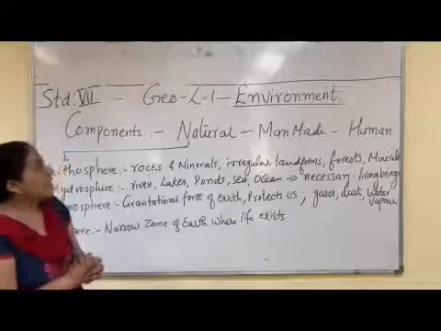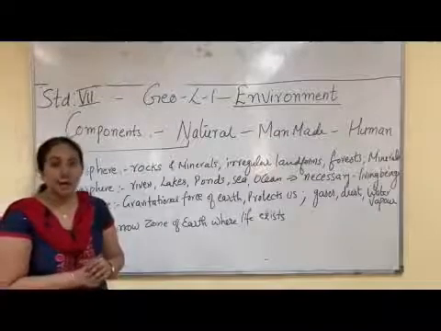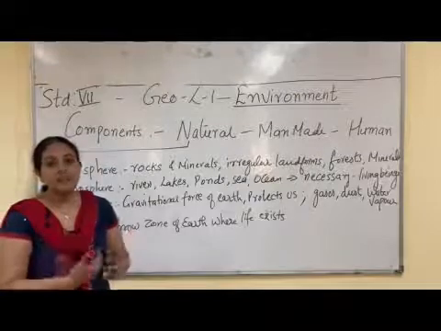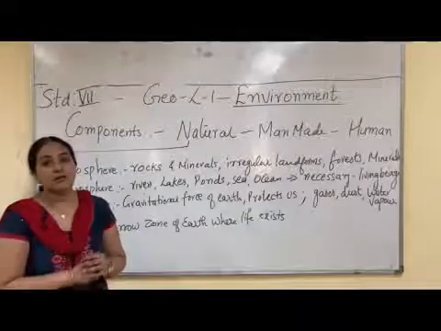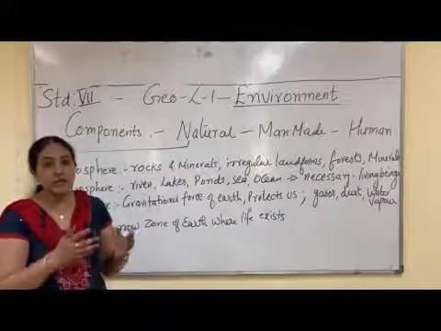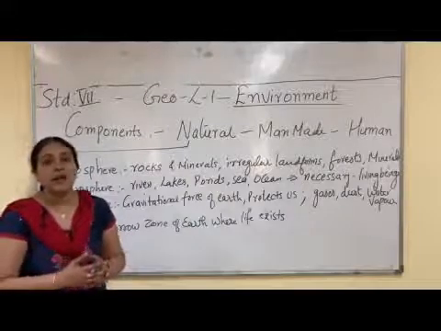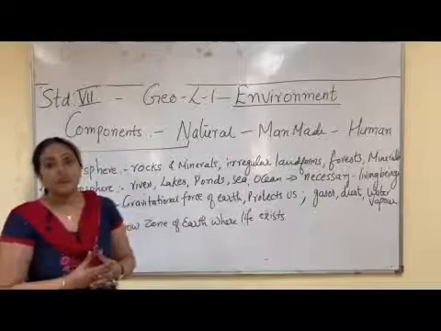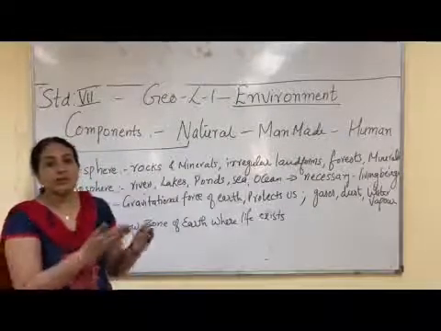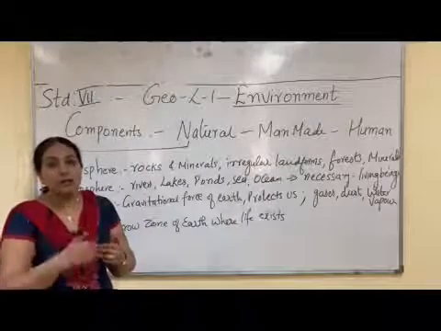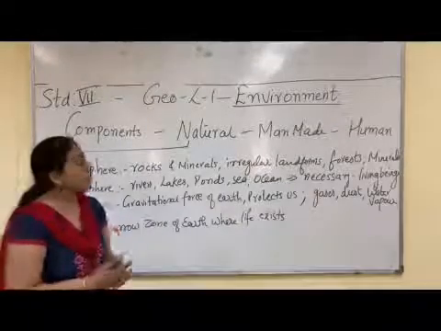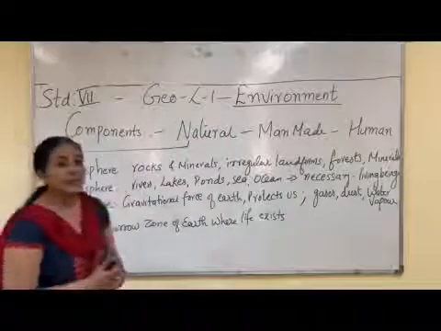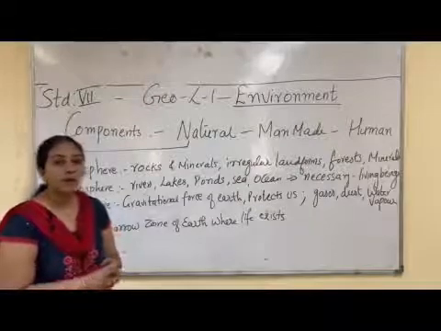So environment has two components: biotic environment and abiotic environment. Any living thing which is found around me is called as biotic environment, like trees, plants, animals, birds. And the non-living things which are present around us, like air, water, soil, bridges, classroom, school building, everything is abiotic environment.